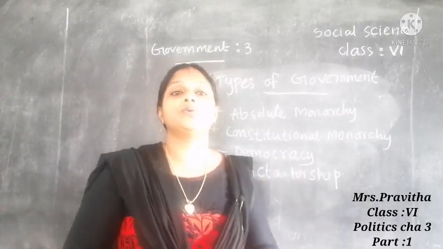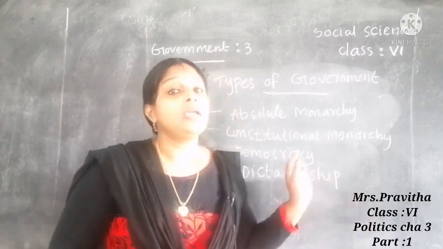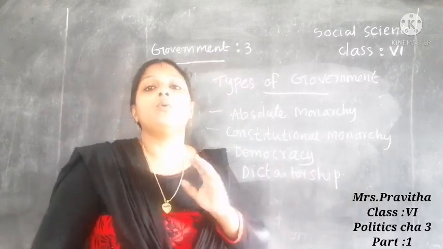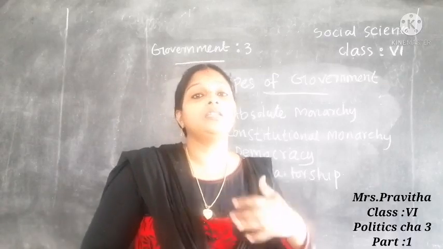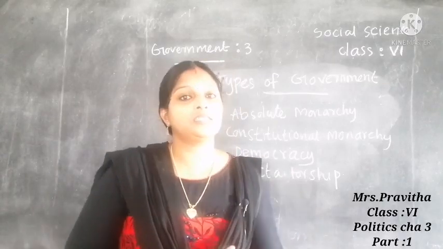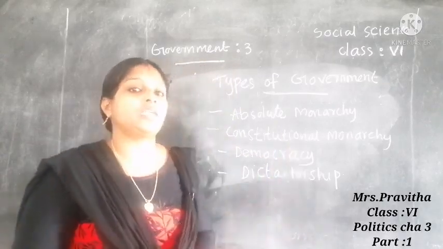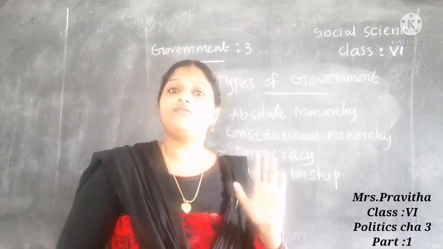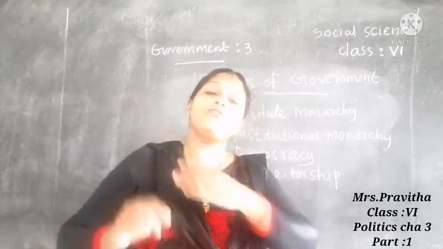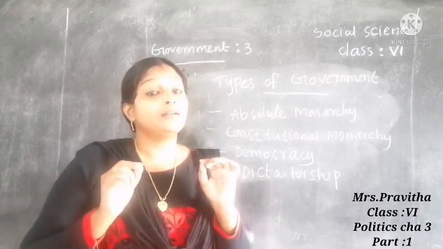All the decision process will be taken by the king or queen. People won't have any right to say anything against the ruler. Whatever decision is taken by the ruler will be final. Such a type of government is known as monarchy.